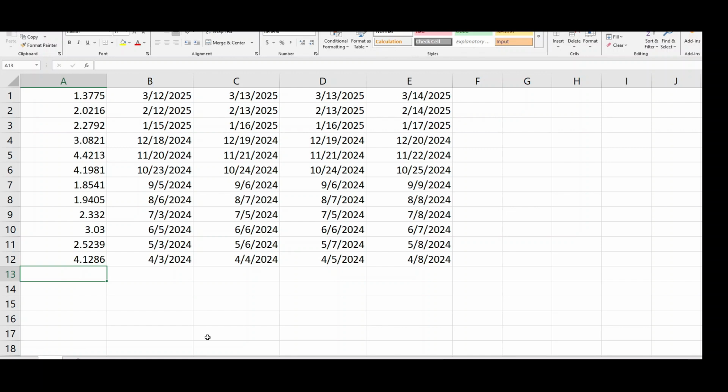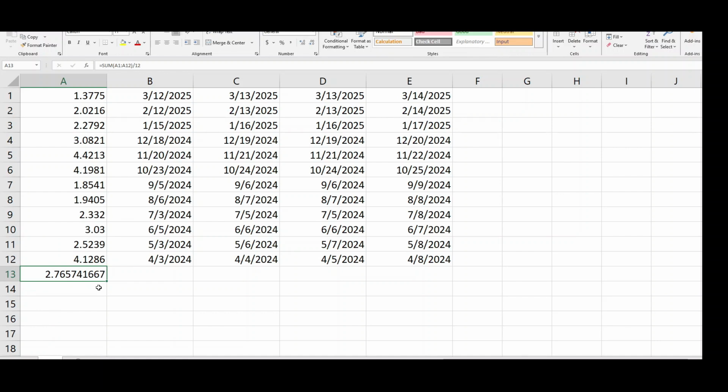And so we can say equals the sum. We want to do the sum of all of this. And then we're going to take that and divide it by the number of distributions that we have here, and we have a total of 12. All right, so there you go. We've got that average of about $2.77.